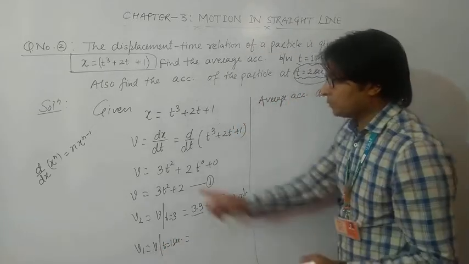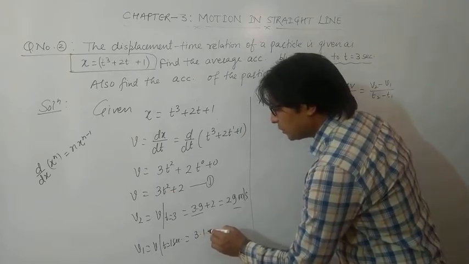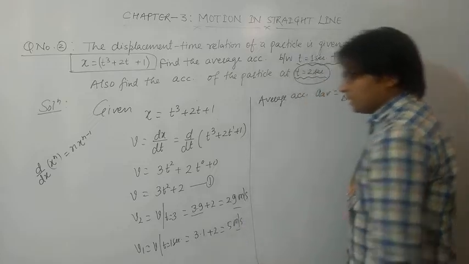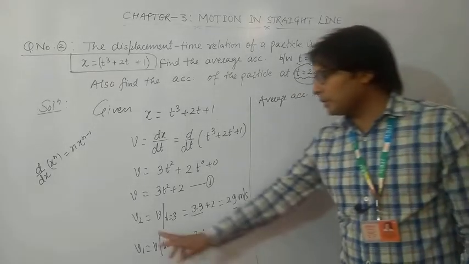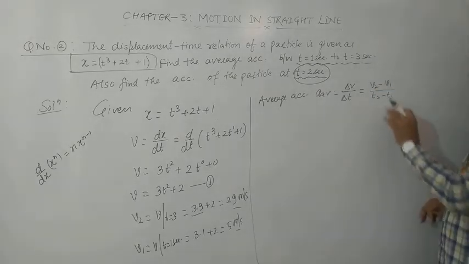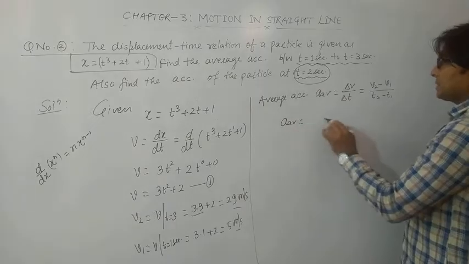So if I put t is equal to 1 here, it becomes 3 into 1 plus 2, that is 5 meter per second. So these are the values of velocity at t is equal to 3 seconds and t is equal to 1 second.